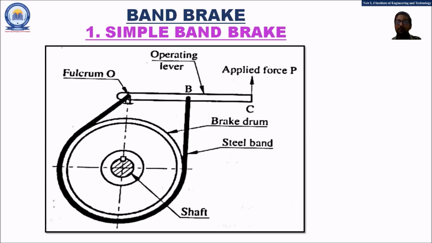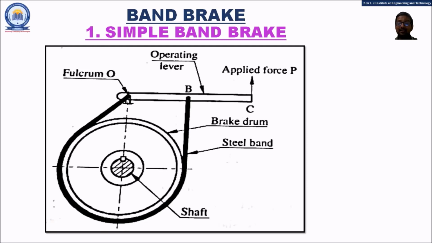From one of the points of the operating lever and from the fixed point, a steel band is wound around the brake drum. When we apply the force on the lever, the band is tightened on the rotating drum.